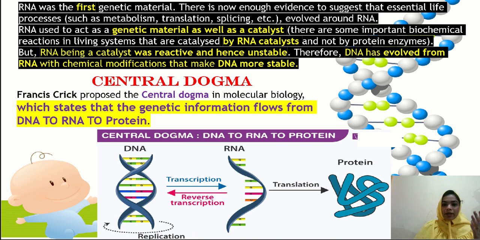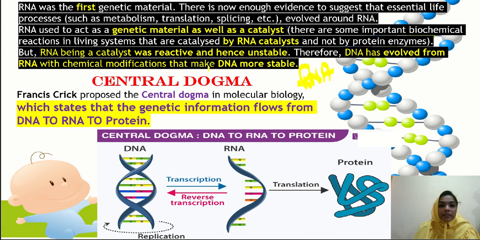Now all types of metabolism, translation and splicing are processes which are carried out in our life, and these mainly depend upon RNA. So all these are associated with RNA. Ribonucleic acid is the full form of RNA.